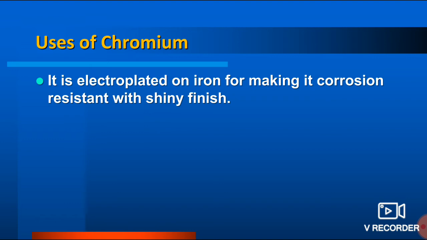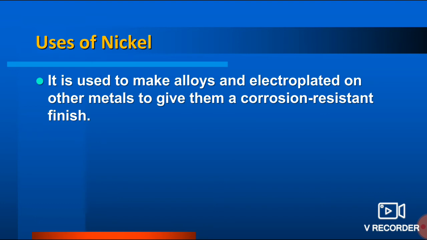So it works in two ways. First, it makes the iron corrosion resistant. At the same time, it increases its beauty, you can see. So the shine it gives, that increases its value. So the chromium is used there.